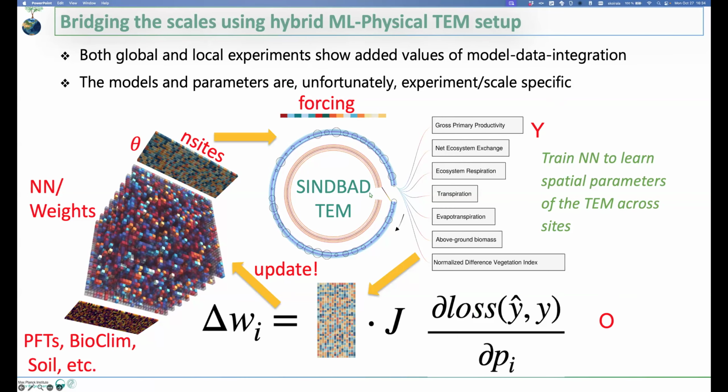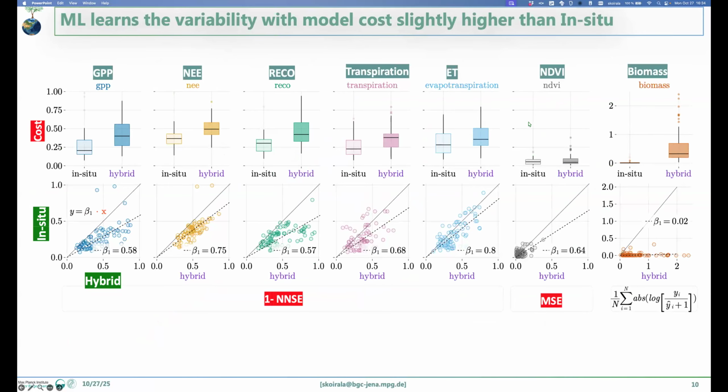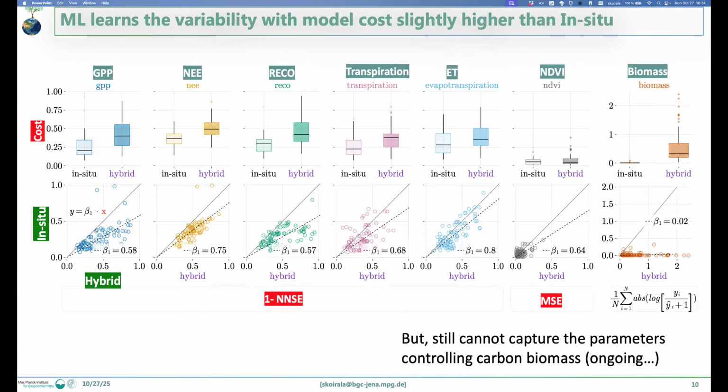And because this is written in Julia, it's fully differentiable, so we could calculate the gradient of the model, and basically use this gradient to update the weights of the neural network and the prediction of the parameters. So basically, in one online learning, you could learn the spatial variability of parameters together with all the site-level observations.